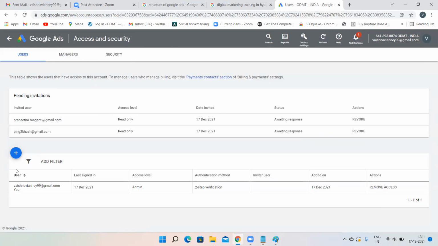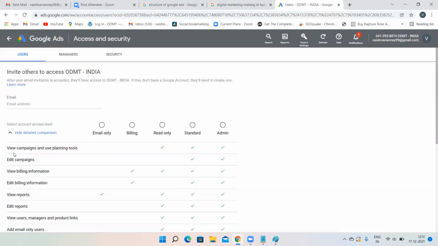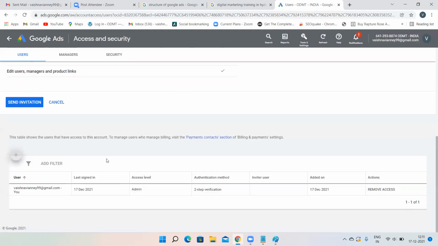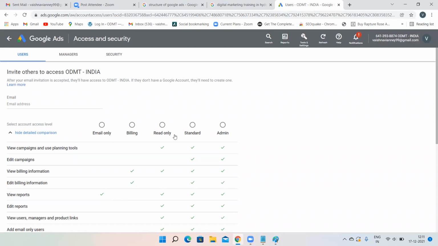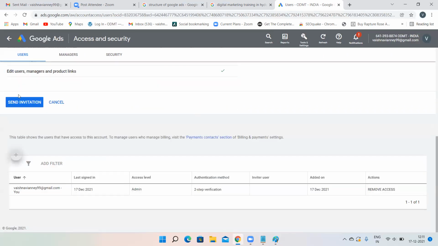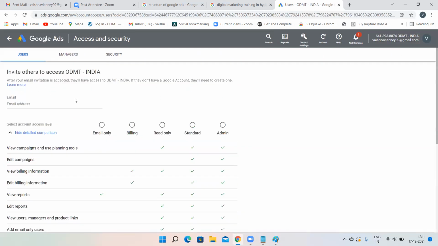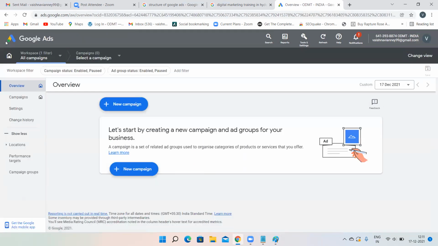Under access and security, there is an option called plus. Click on the plus symbol, give the email address and what access you want: email, billing, read only, standard, admin, whatever you want, give it. Click on send invitation. They'll be getting an email. They have to click on that particular email. After that, they'll have access to your Google Ads account.